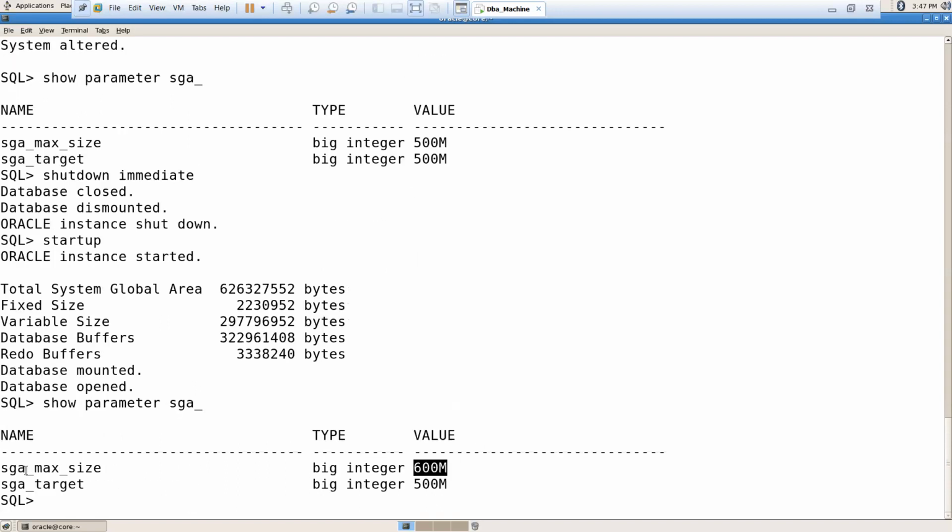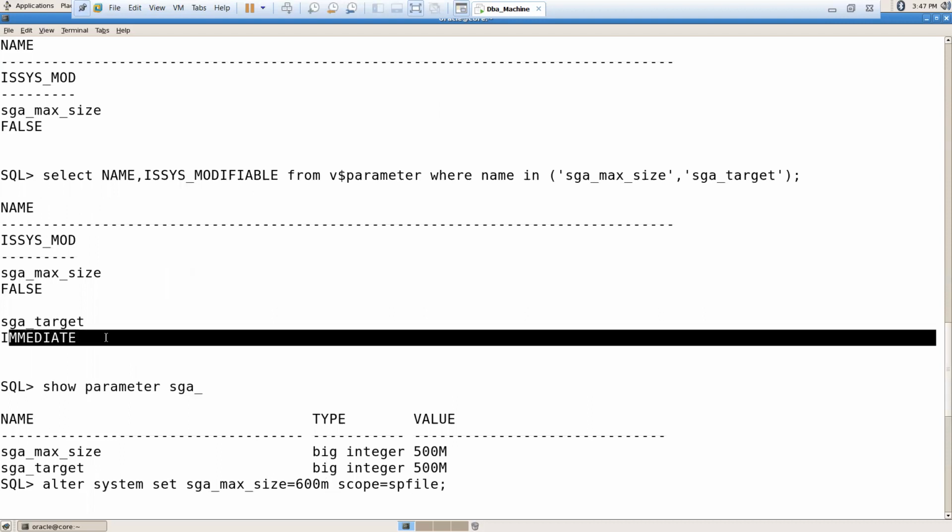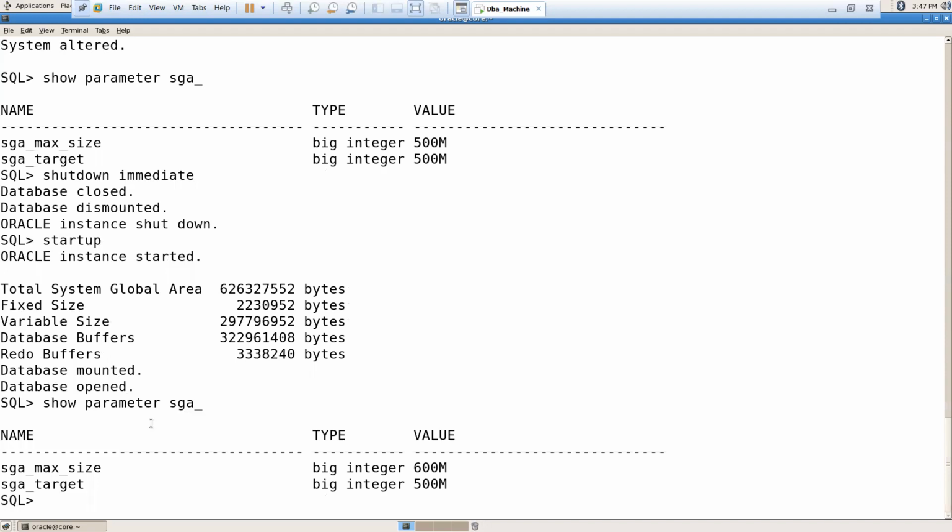Okay, suppose you want to change that SGA underscore target. So this SGA underscore target is a dynamic parameter. Okay, dynamic, so it doesn't require the bounce. See here, alter system set SGA underscore target is equals to, suppose 550